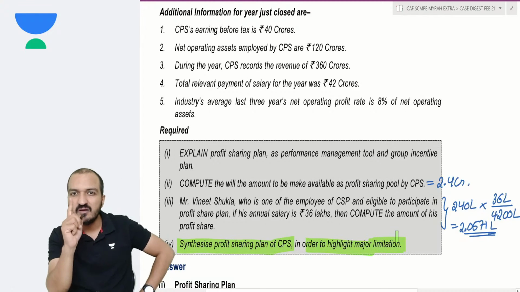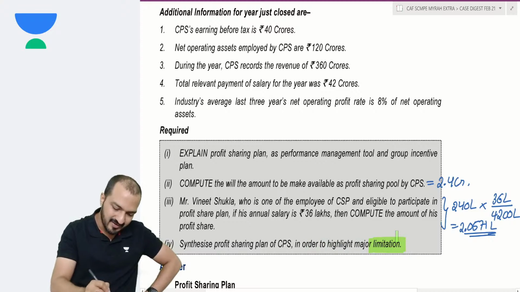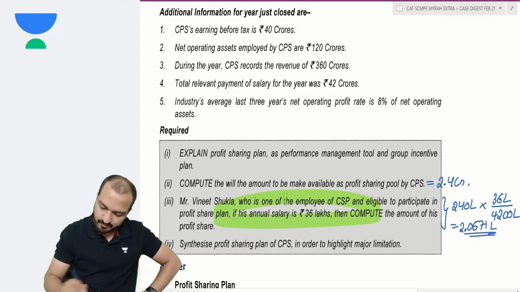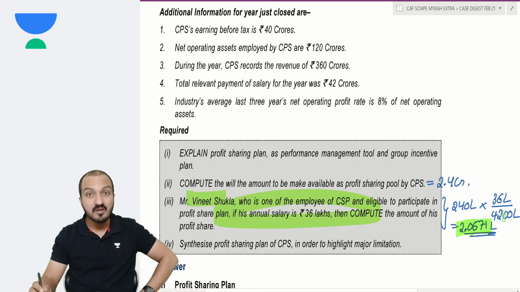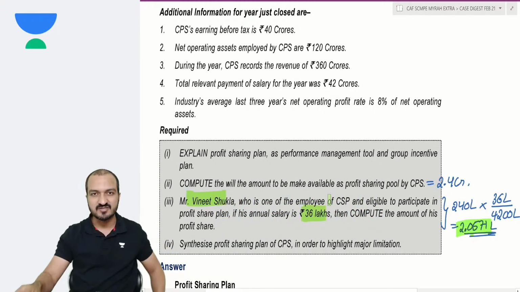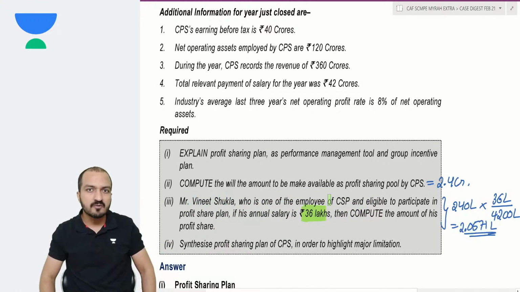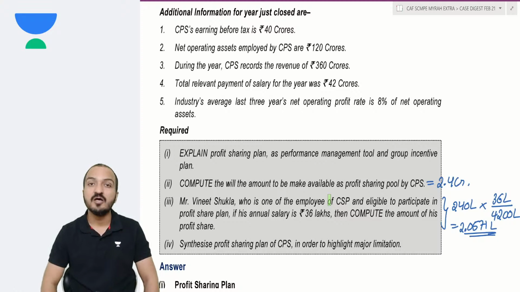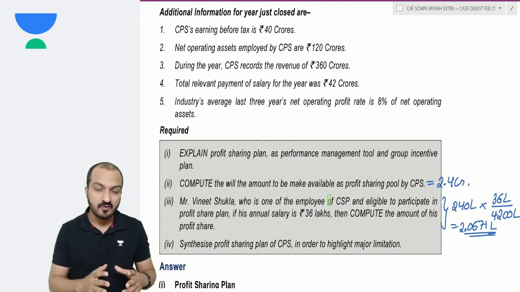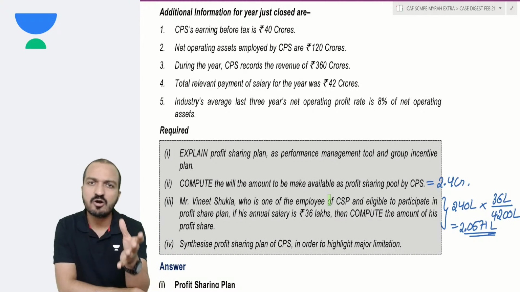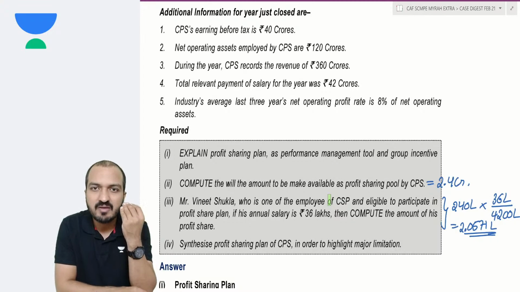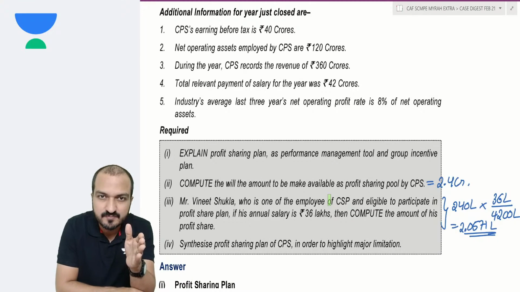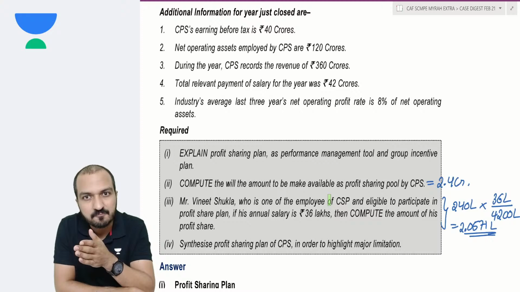Well, I see one big limitation in the way they are sharing profit here. You see that Vineet Shukla is getting 2 lakhs of bonus just because his basic salary is 36 lakhs. So whether he actually did any work or not doesn't matter. His basic salary is 36 lakhs, so he will get a bonus of 2 lakhs, whether he actually performed well or did not perform well. Look, bonus should be based on your performance, not based on your basic salary.